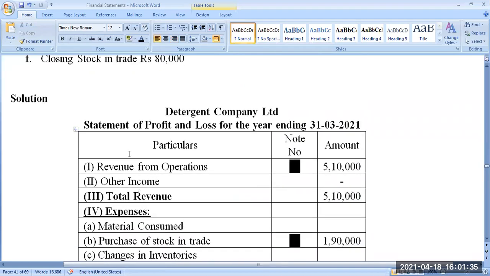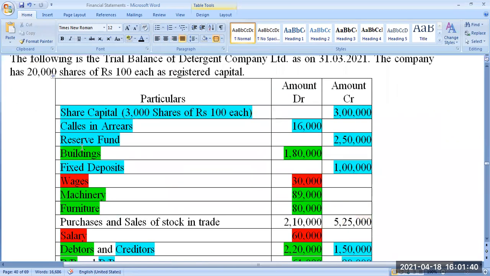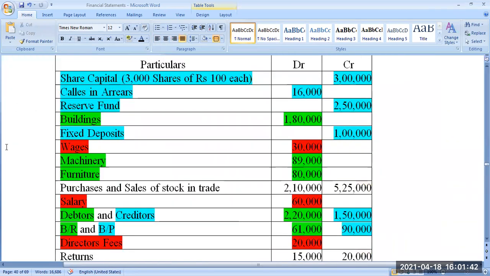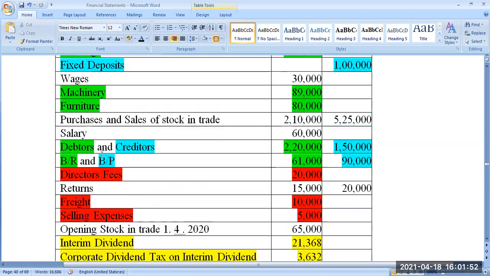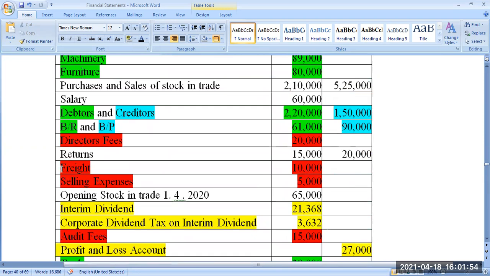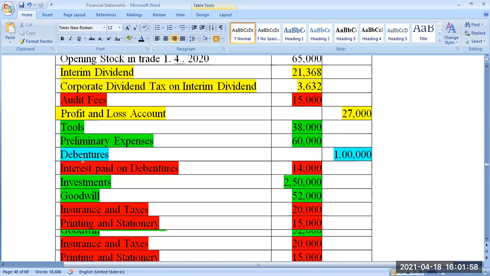Next, employee benefit expenses. Look at the trial balance. Wherever the employee benefit expense is there, you take that. Wage is there, and then salary is there. That's all, only two are there.